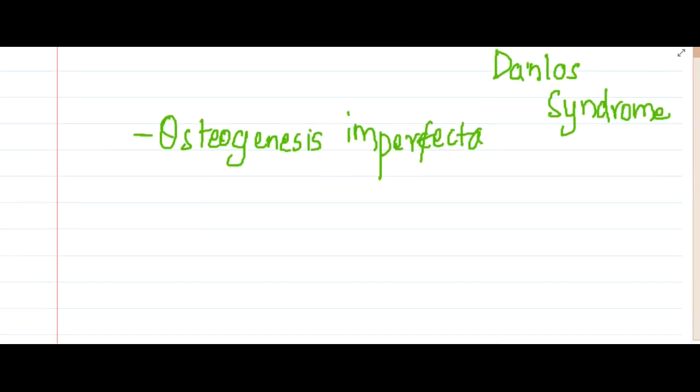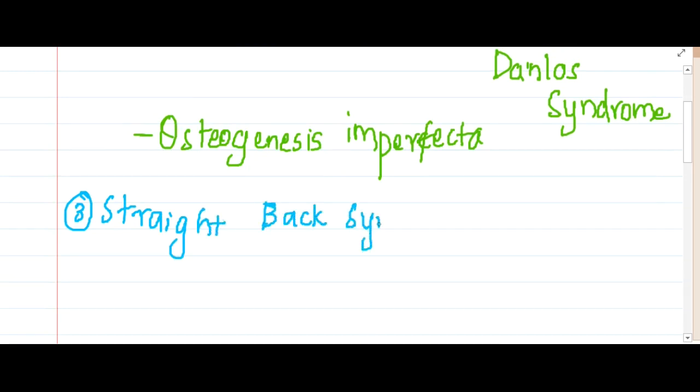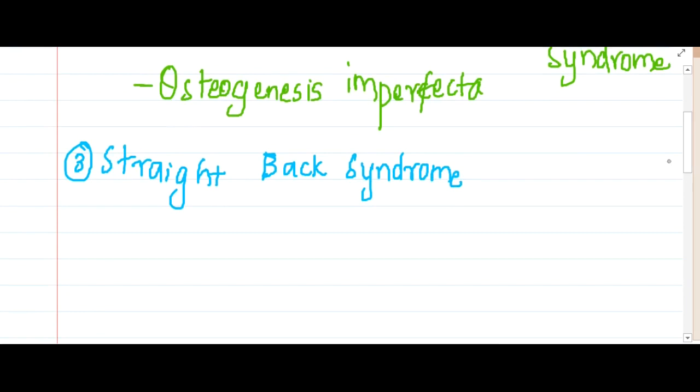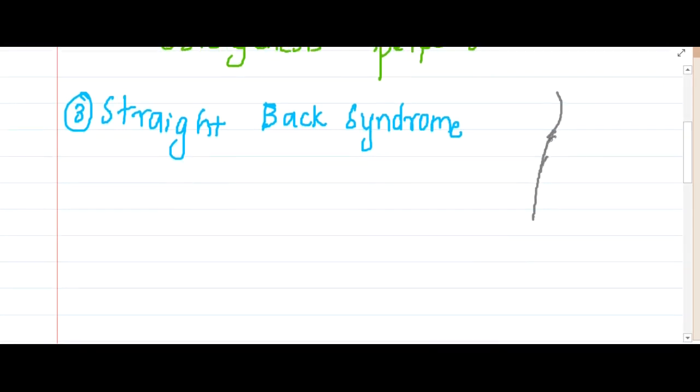Then the third condition is a syndrome called straight back syndrome. Normally, if you remember, we have curvatures of our body: the cervical curvature, then the thoracic, and then the lumbar curvature.